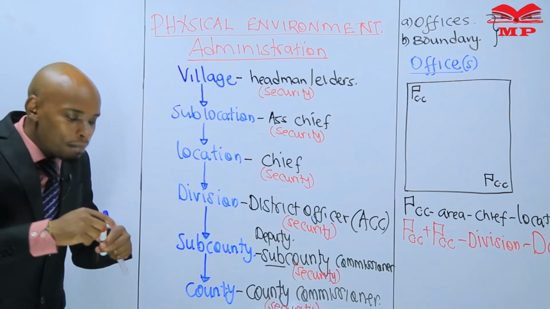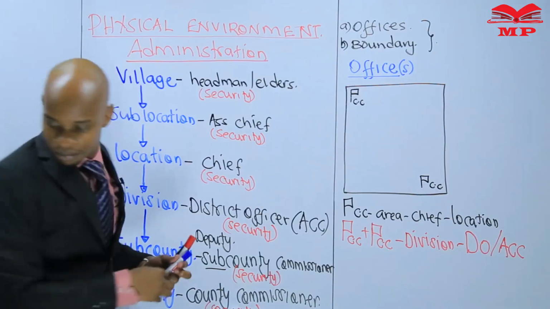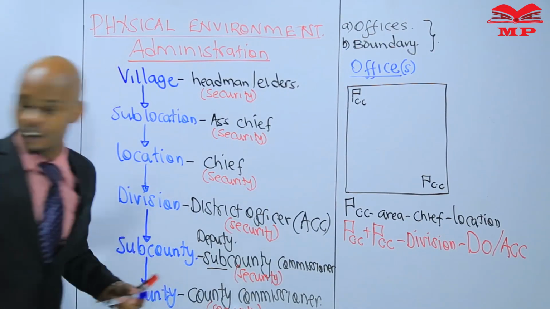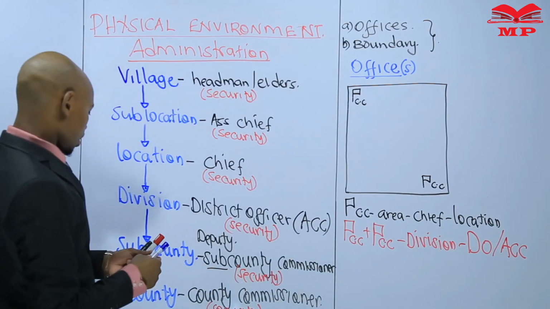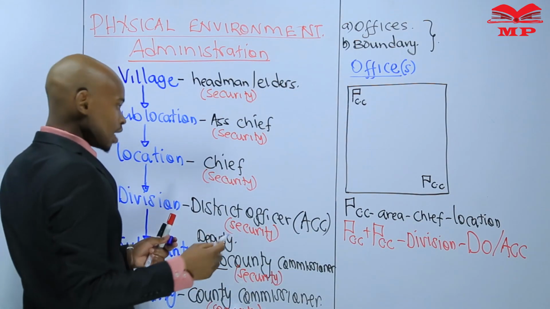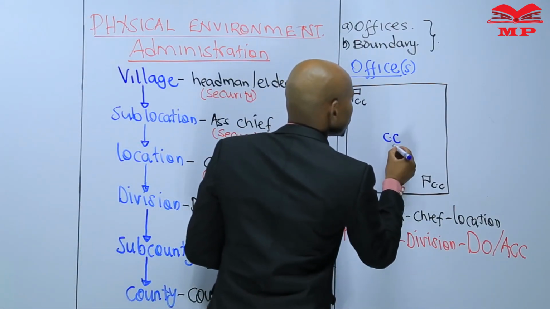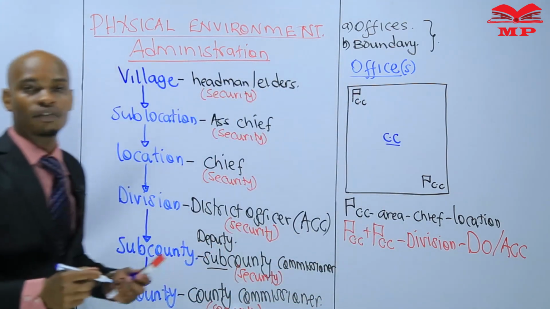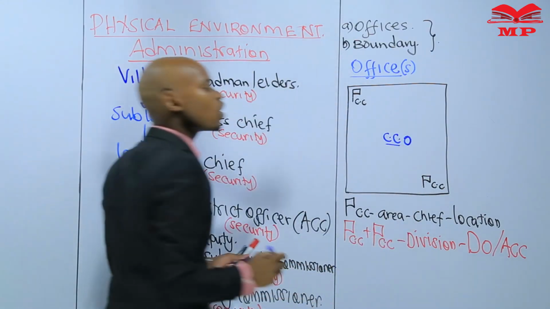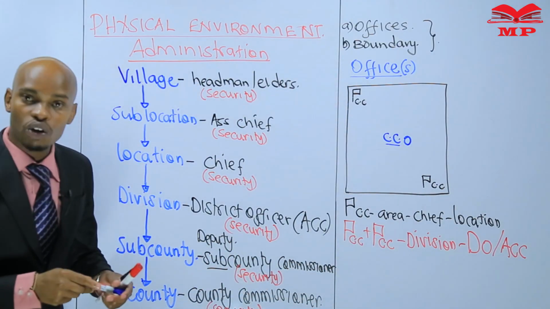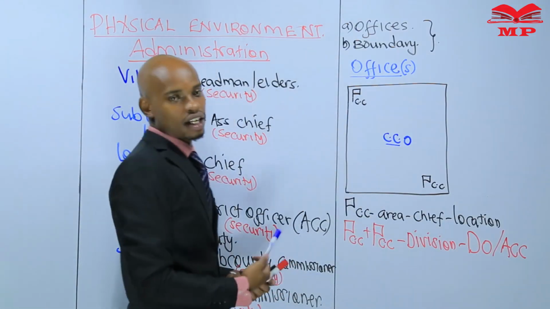Now, another example about the same. What if there were 2 chief camps, and somewhere in the map there is a CCO, standing for County Commissioner's Office. In that sense, you go for the highest office in that map.